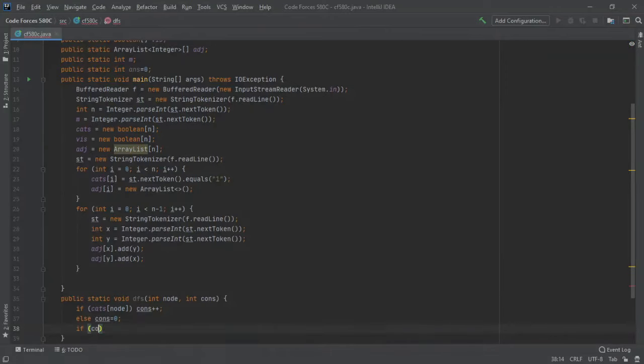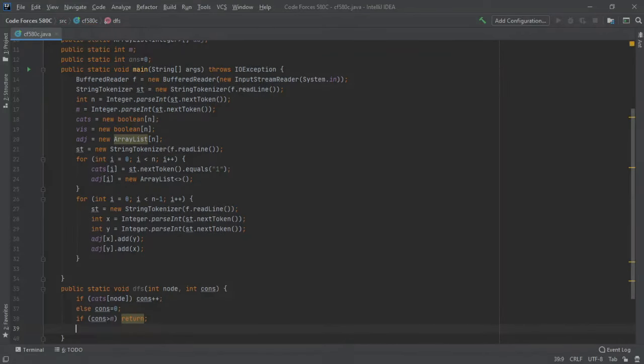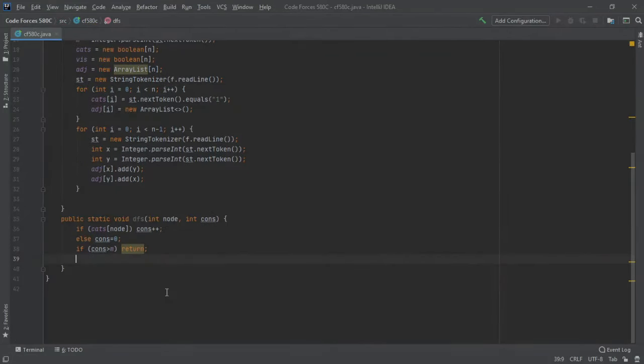Now if consecutive is greater than m, return, and that's just going to take care of, hey, it's too large, we can return. So now we want to create a boolean is leaf equals true, and then we're going to iterate for int next in adjacency of node.